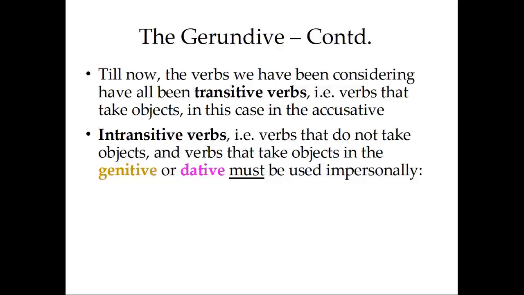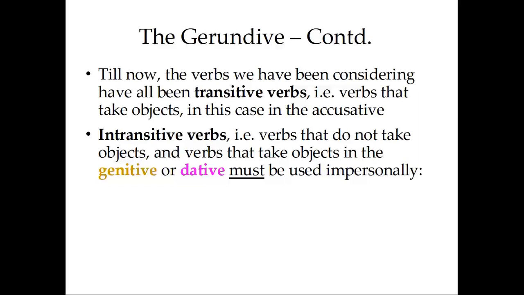Transitive verbs are actions acting upon objects. Intransitive verbs are just actions. Going, coming. Sleeping, for instance, would be another intransitive verb. So anytime you have a verb like that you want to use the gerundive of, that you want to say this action has to be done, we have to use the impersonal construction. We also have to use the impersonal construction that we saw when the verb takes a genitive or a dative.